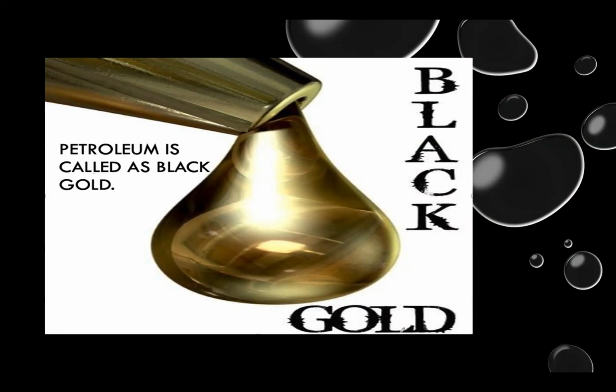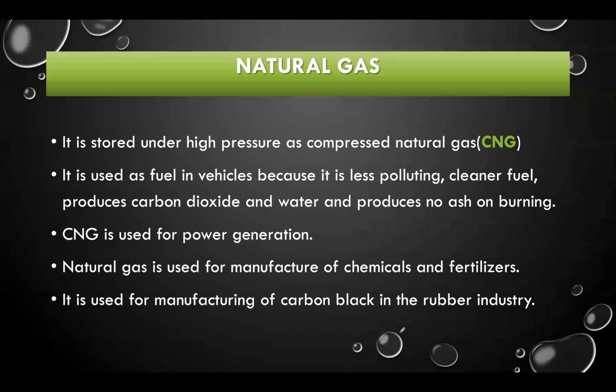Understood? Now let's discuss natural gas. Natural gas, we obtain it along with petroleum. Okay, and this can be compressed under high pressure. That's why it is also called compressed natural gas, or CNG. It is a very clean fuel. It is less polluting, as it produces carbon dioxide instead of carbon monoxide, which is very polluting, and it doesn't produce any smoke while burning.